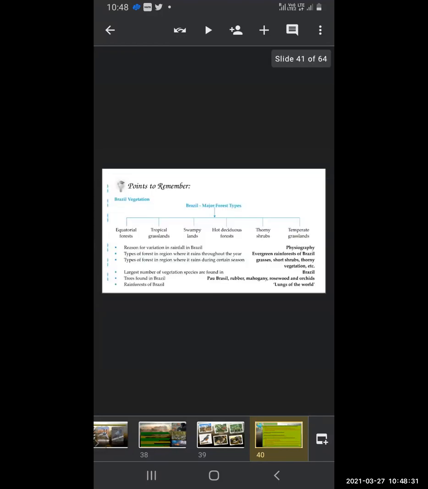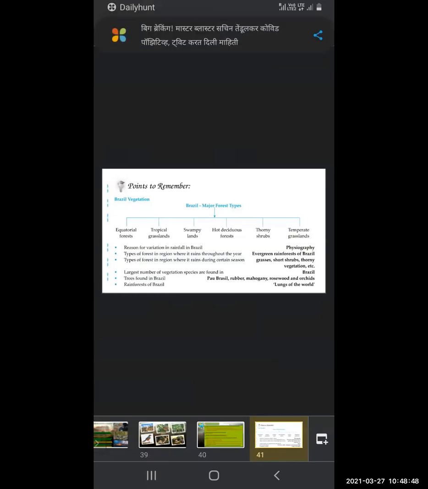Now we'll see what we have learned. We just have the revision. In Brazil, we have seen major types of forests: equatorial forest, tropical grassland, swampy land, hot deciduous forest, thorny shrubs, and temperate grassland. These were the types of vegetation we have seen in Brazil.